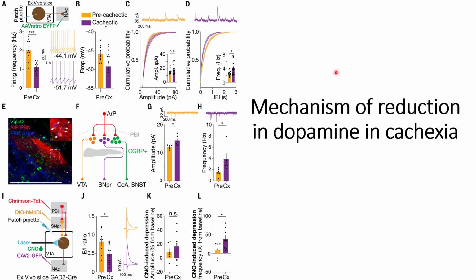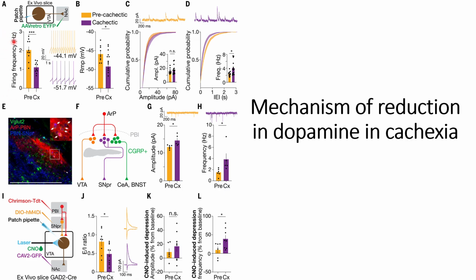In this video, we will discuss the mechanism of the reduction in dopamine in cachexia conditions in cancers. In order to find out the mechanism, they developed an in vitro system where they used the VTA and the NAc and directly checked the firing rate of dopamine neurons in the pre-cachexia and the cachexia conditions. And what they are able to find out is that in this case they are able to see that